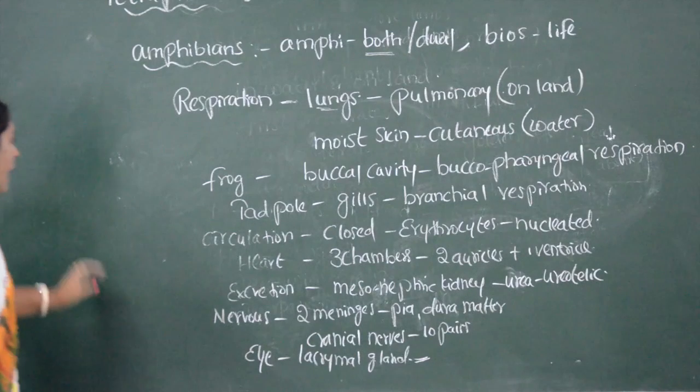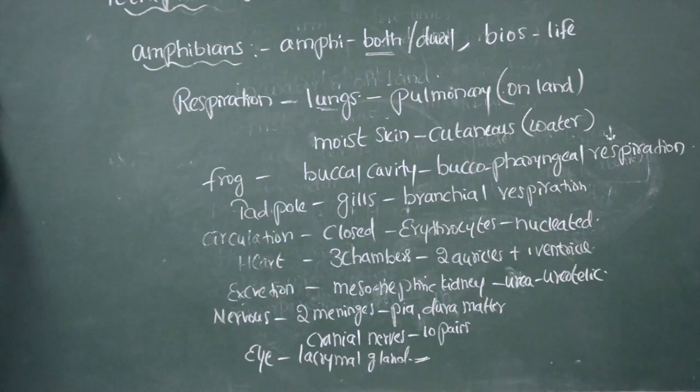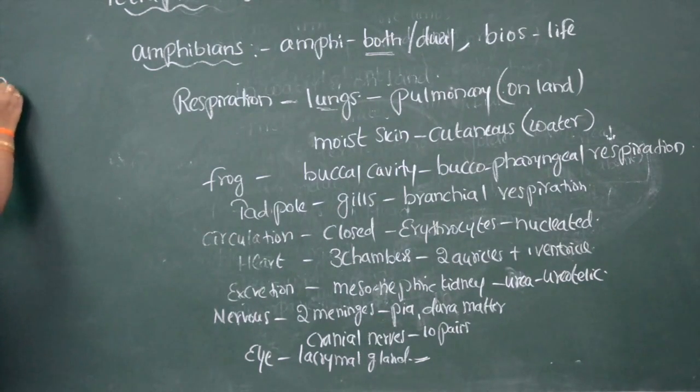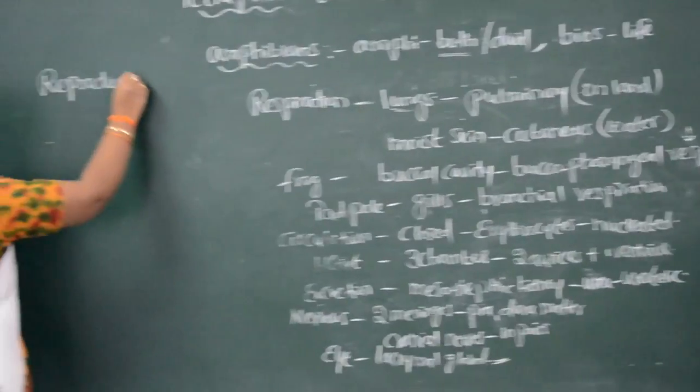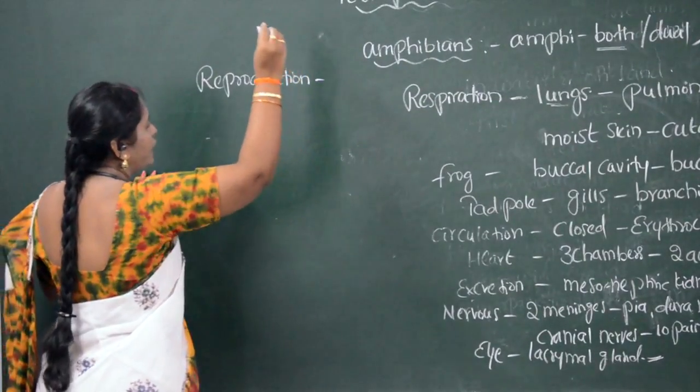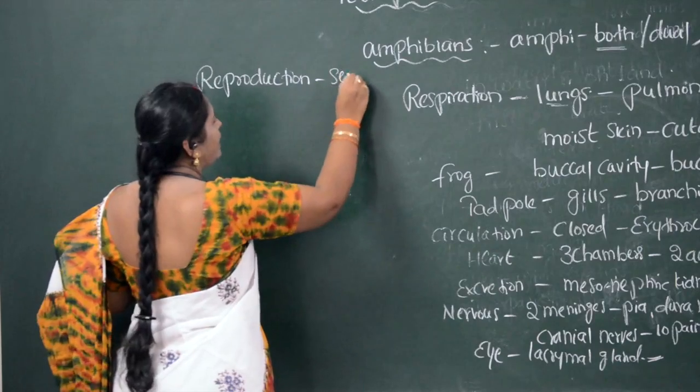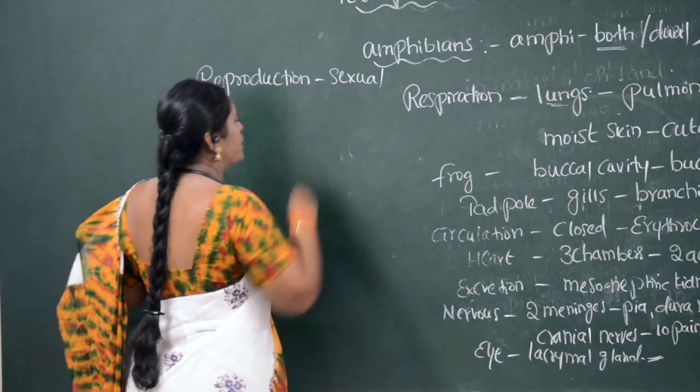now we will see reproduction. When we see reproduction, in all these amphibians reproduction occurs by sexual reproduction.